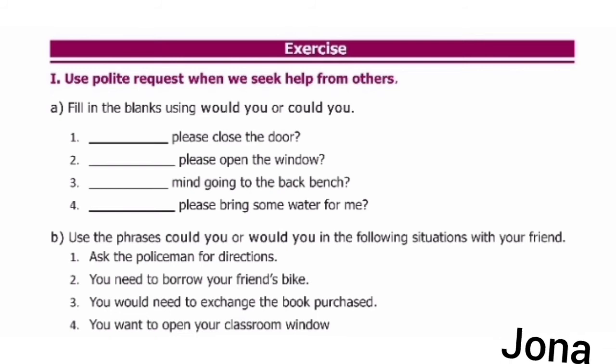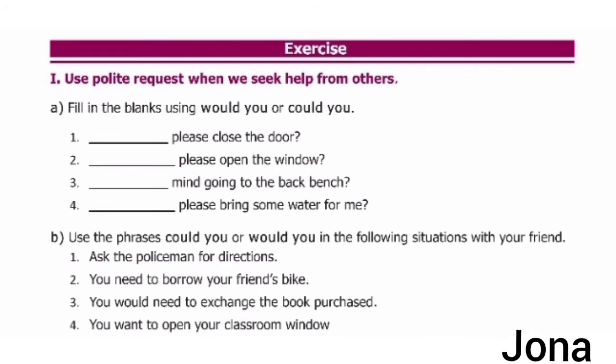And then in that same exercise we have part B, use the phrases could you or would you in the following situations with your friend. The first sentence is given, ask the policeman for directions.